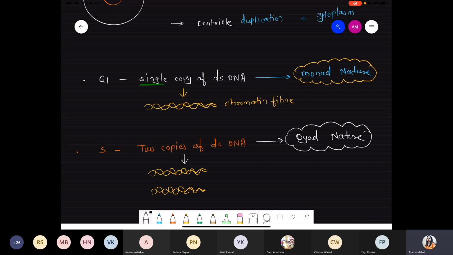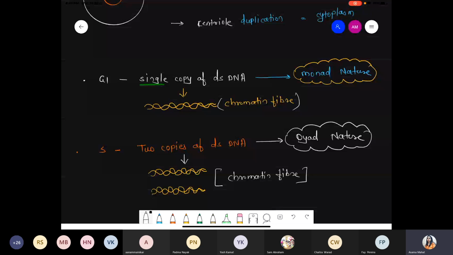Okay, dyad. What is the meaning of dyad? After the replication process, the DNA amount is doubled, so monad is converted into dyad, because inside the nucleus two copies of double-stranded DNA are present. And remember one thing: whatever the genetic material, that is the chromosome, it is present in the form of chromatin fiber, a thread-like structure. Got it? Clear this part?